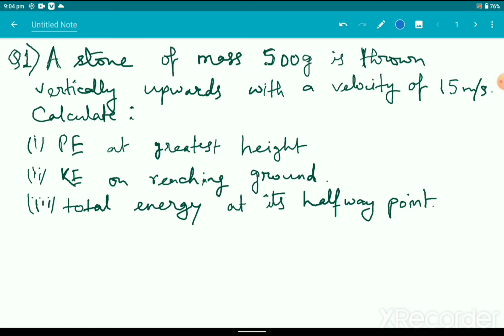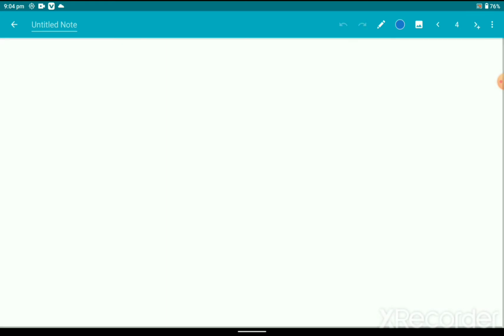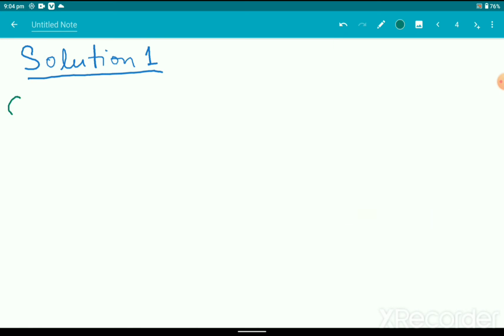It has been said that a stone of mass 500 gram is thrown vertically upward with a velocity of 50 meter per second. So first of all, let us write the given information. So we are coming on to solution number 1. What are the given informations here? First of all, the mass of the stone has been given, isn't it?